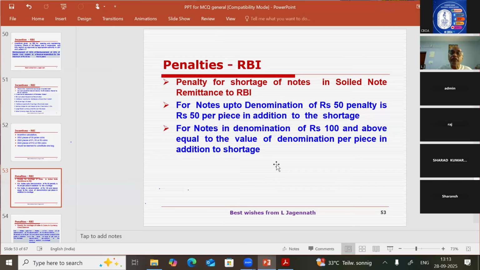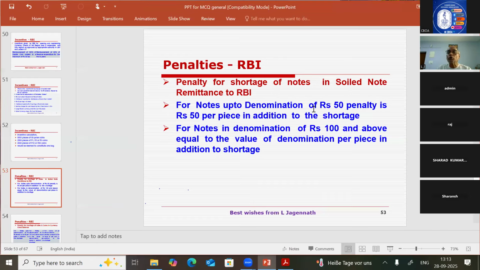Now, penalty. What are the types of penalties a bank has to pay to RBI? Penalty for shortage of notes in soiled note remittance to RBI. Soiled note remittances are going to RBI, and in that remittance, RBI finds certain shortages. What is the penalty the bank has to pay? It depends upon the denomination in which the shortage is noticed.